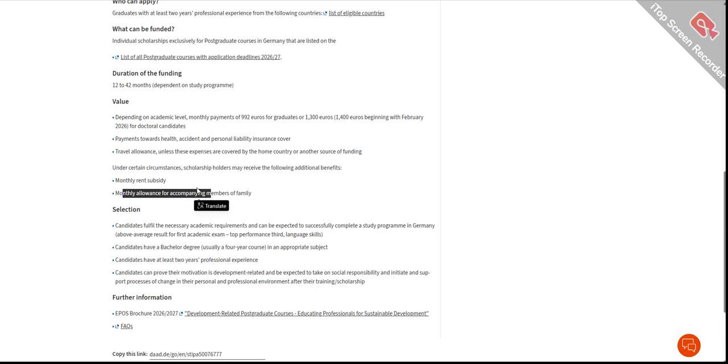It depends, for example, if you are married and want to take your children with you, and you can apply for that as well. But these are certain circumstances. They do not offer it to all the students.